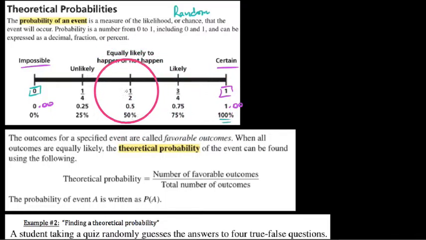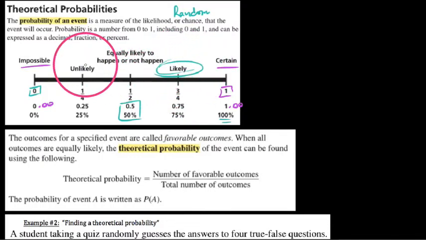And now in between, noticing that we're writing these here as fractions, would be 50% of the time. So we say 50-50, that's like flipping a coin, the likelihood you get a heads. It's equally likely to happen or not happen. I'm not going to say it's likely to happen, and I'm not going to say it's not likely to happen. It's perfectly fair in that instance, a 1 in 2 chance. But anything over 1 in 2 is more likely to occur than not occur. And anything underneath a 50% chance is less likely to occur. The closer it is to 0, the more unlikely. The closer it is to 1, of course, the more likely.